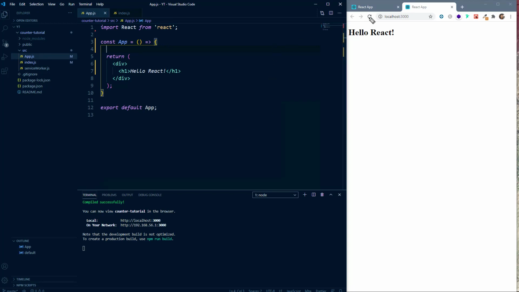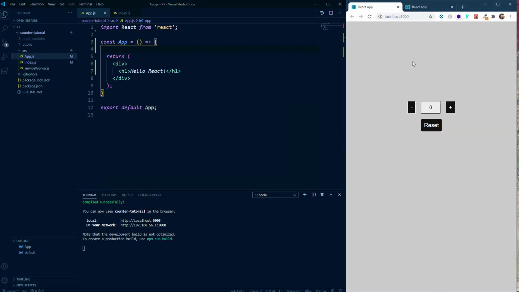So if I go on to the React application which we have made already, in this you can see that this is a component, this is a component, and this is a component. So basically this counter application uses 4 components. 3 are the button components, and there's one more display component, and we are going to create these components in this tutorial.